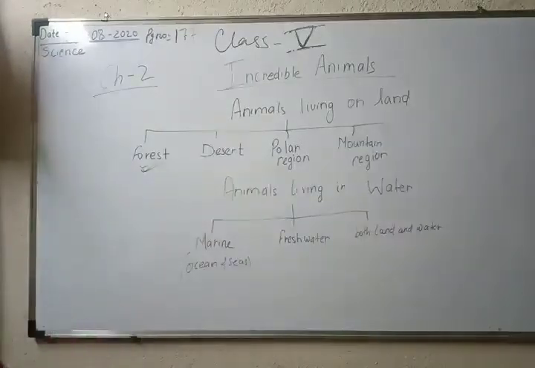The adaptation found in forest region animals is that they have very good sight. They can easily see if somebody is coming from very far away. By this they can protect themselves from hunters, and they can run faster. They also live in a forest area, so they can hide easily. Now today we are going to see the adaptations found in desert animals.